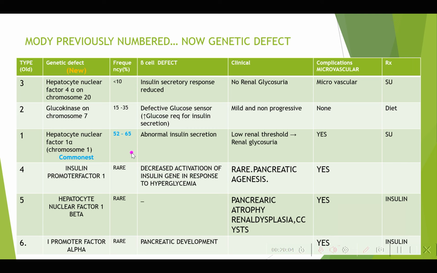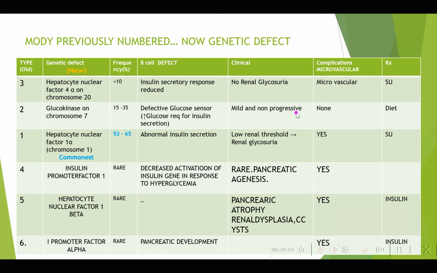Because of this, the diabetes is mild and non-progressive. Because the baseline insulin secretion is normal, there are no microvascular complications. And here the only thing you have to do is diet. Because there is adequate insulin secretion, you just have to maintain the blood glucose with diet. So this is glucokinase on chromosome 7. Now the third one is hepatocyte nuclear factor 4 alpha on chromosome 20, less than 10%. Here the insulin secretory response is reduced, so the treatment is sulfonylurea.